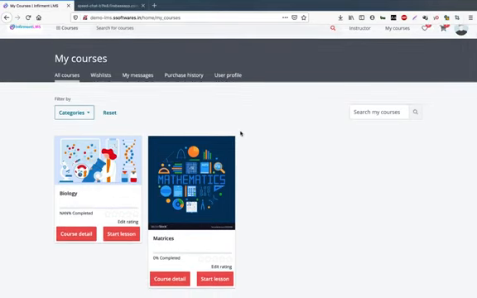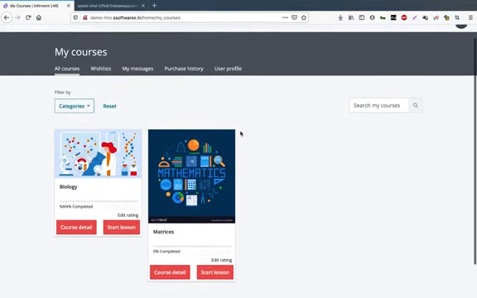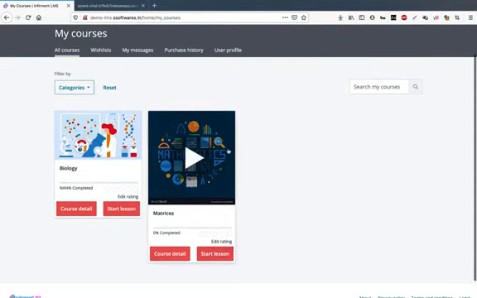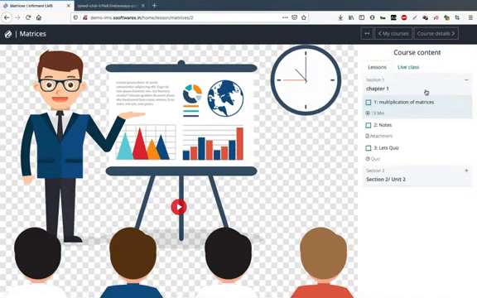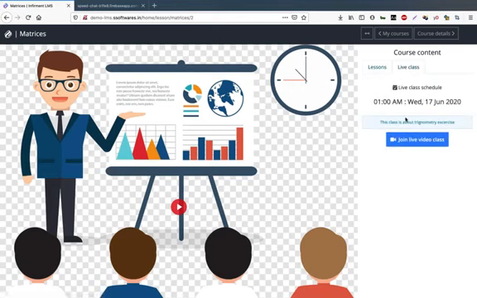Okay, now let's talk about how a student will be able to study. Suppose a student needs to study this matrices, he will click start lesson. Now on the right hand side he will see the list of the chapters and curriculum. Here he will see the live class which has been scheduled in the same course.